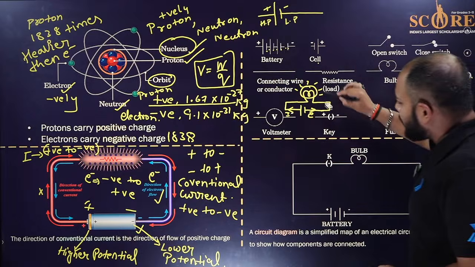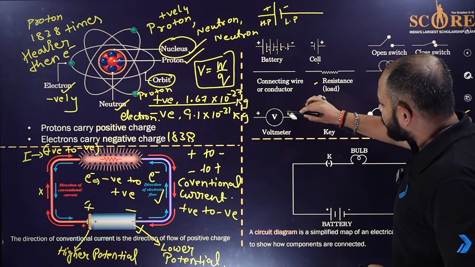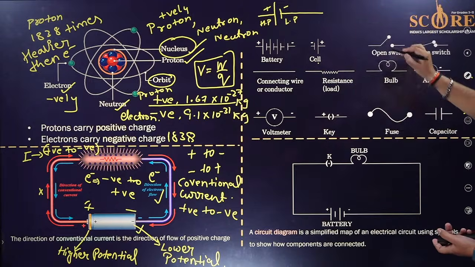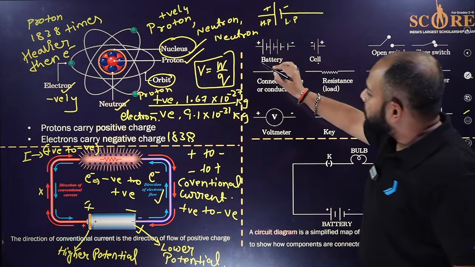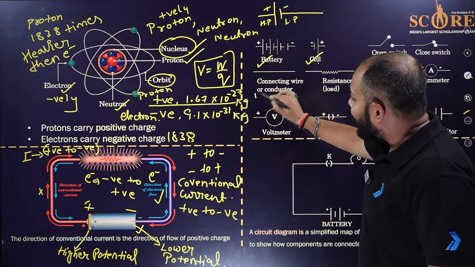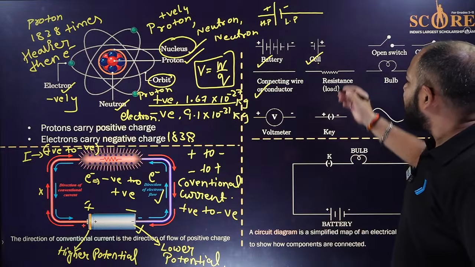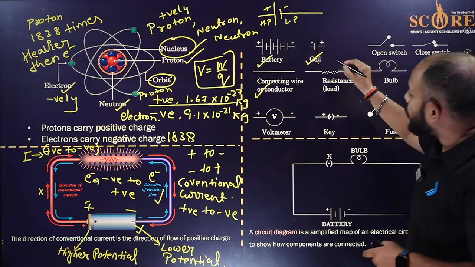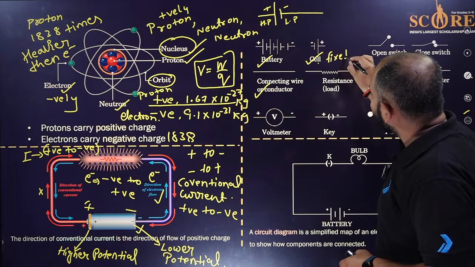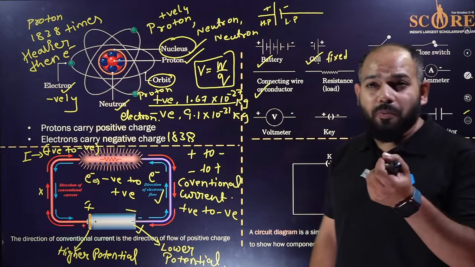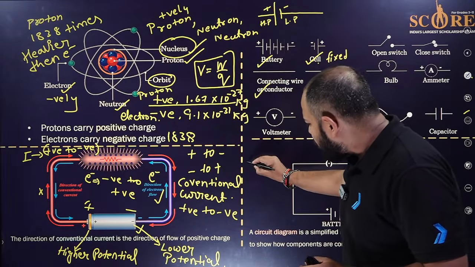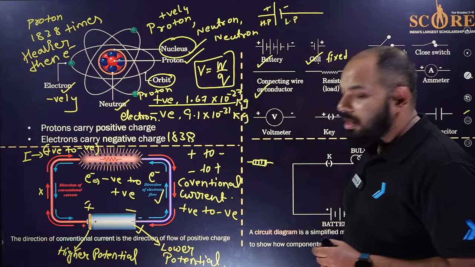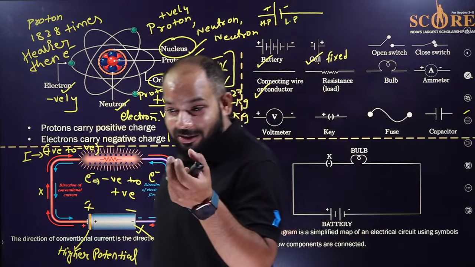Okay, everyone, I think this has been clear to you all. Clear? Then let's come to this. These symbols are very important. As you can see, we have this battery, then cell, the connecting or conducting wire, the basic one. Then we have this resistance. This type of resistance is called a fixed resistance. When you go to the market and buy a resistor, a very small one, it comes with color coding over it.